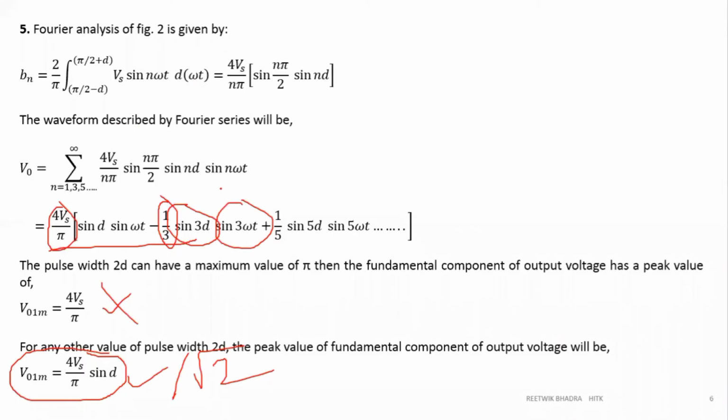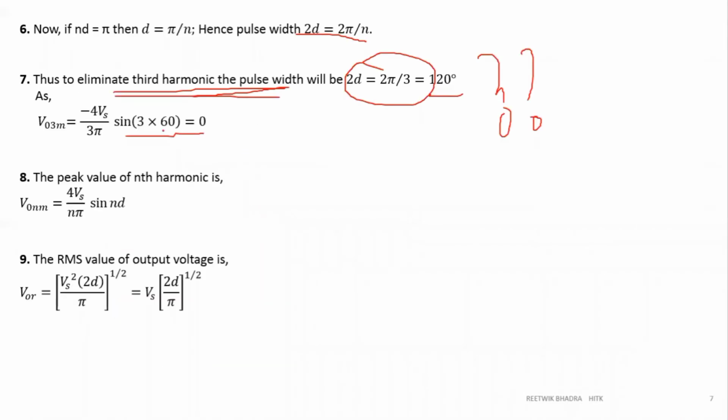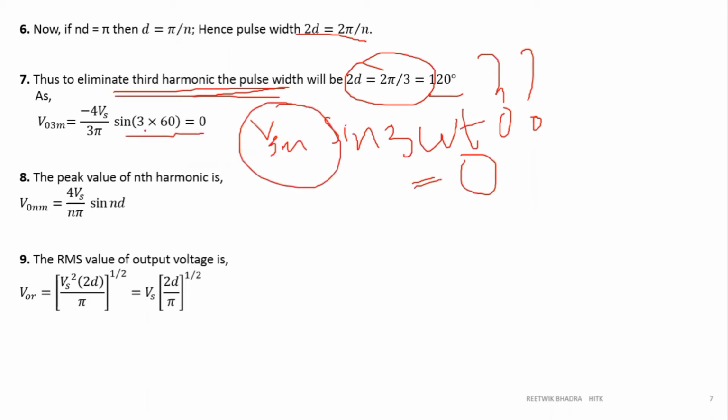Now what should be the value of d in order to make this V3m 0? If V3m is 0, then V3m sine 3 omega t will also be 0. Then only there will be no effect of this third harmonic. So this should be 60, right?